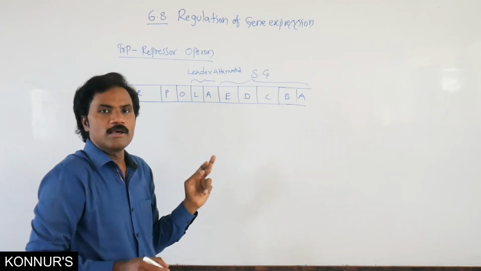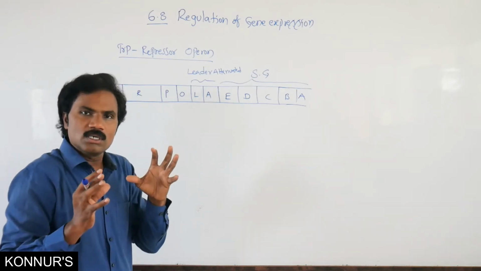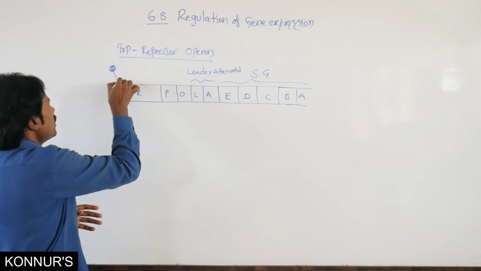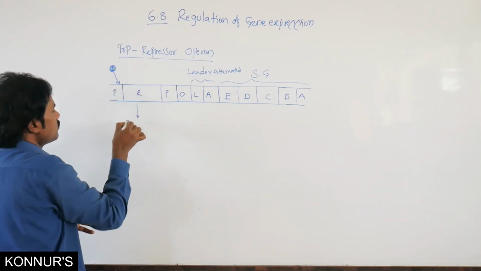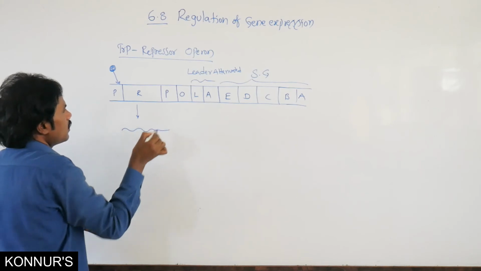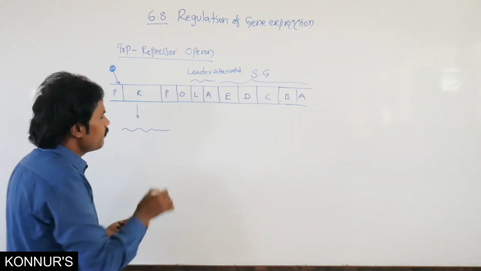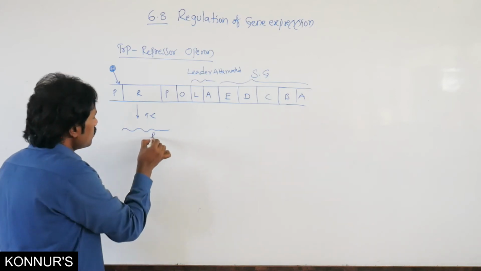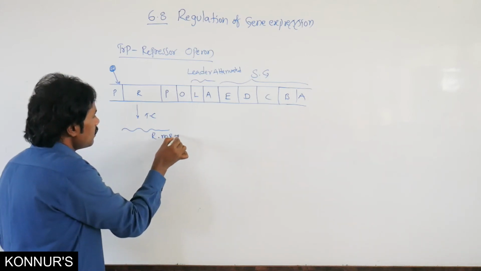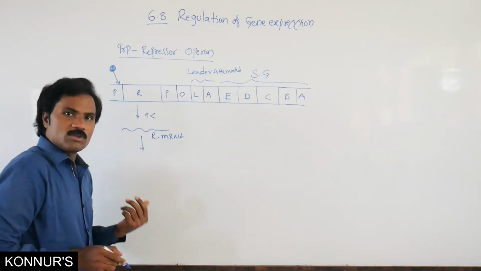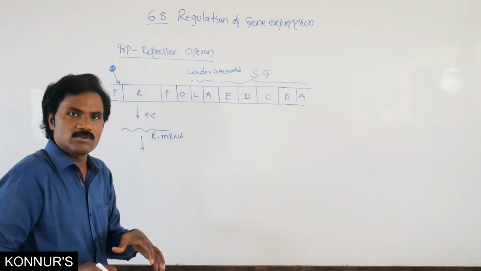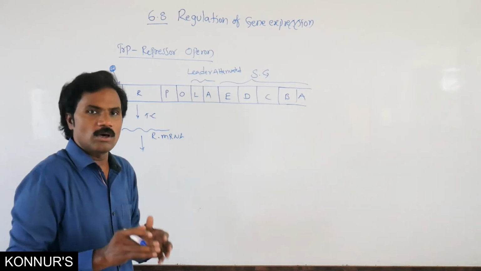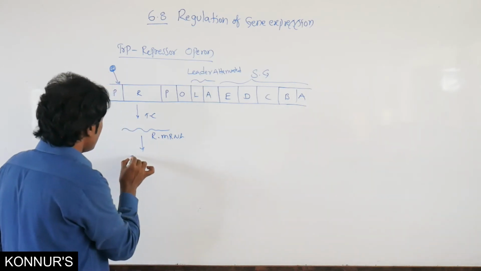In this regulator, normally it is switched off because RNA polymerase induces the repressor mRNA with the help of the transcription process. Whenever the repressor mRNA is synthesized, the translation process takes place, and the aporepressor proteins are formed.